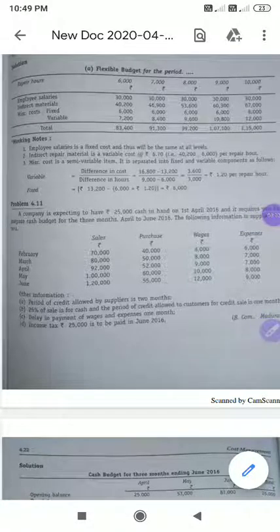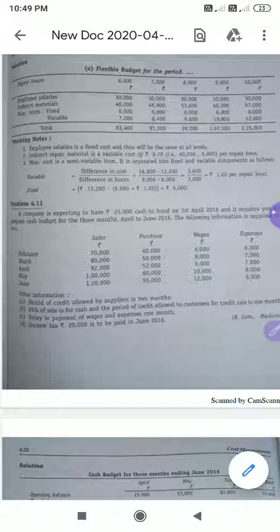Hello everyone. In the last four videos, we have discussed flexible budget. Now, please remember you have to solve all previous year question papers. Every year they have asked a flexible budget question. Now, we'll discuss cash budget, which is very important for 14 marks or maybe 6 marks.